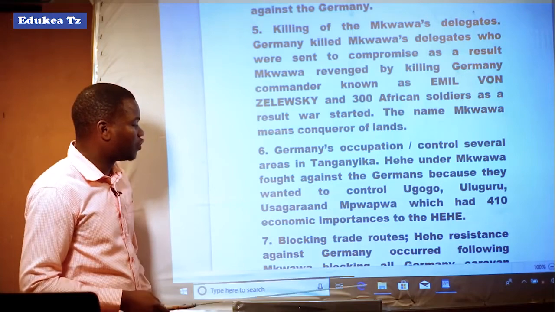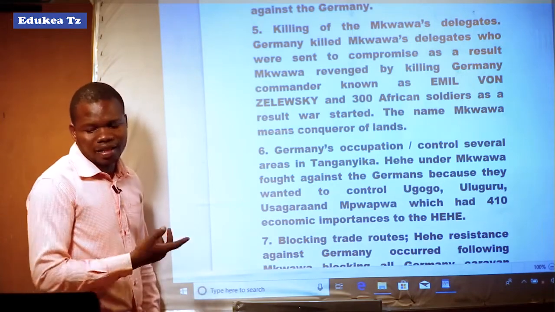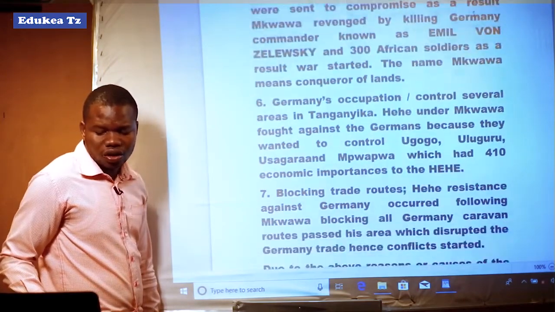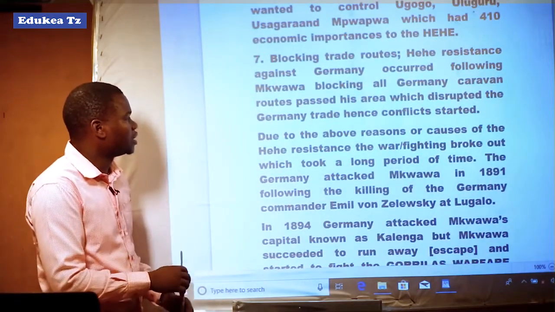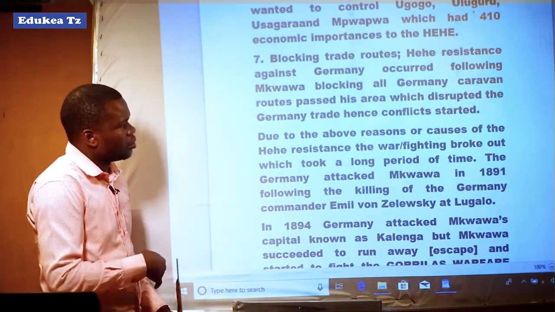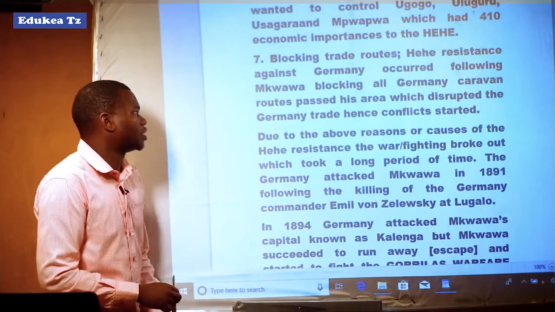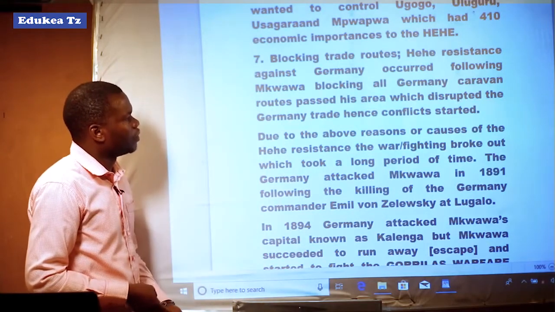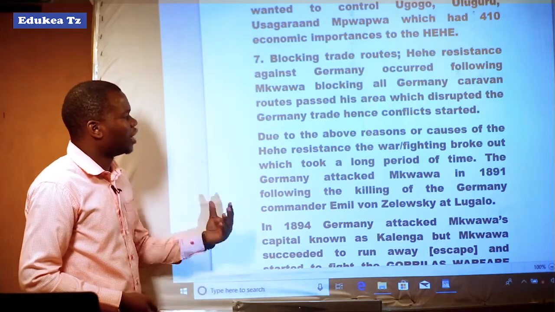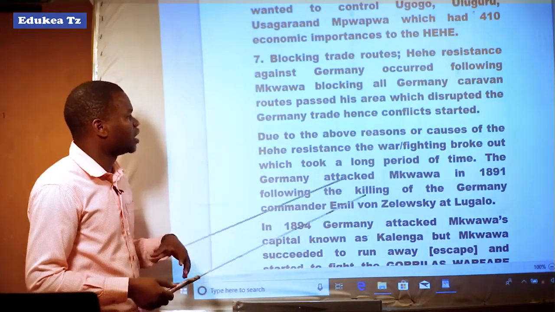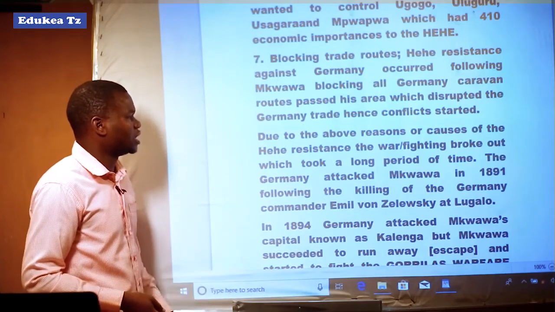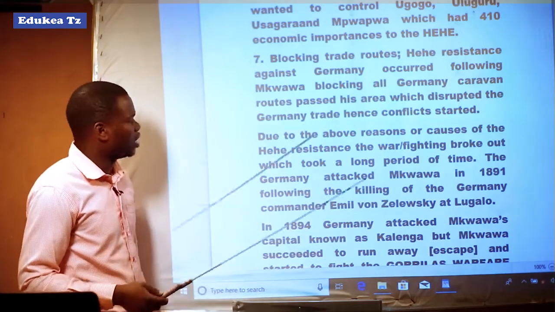Also, the blocking of trade routes, another factor. The Germans blocked the trade routes which were prolonged by the Hehe as a result of Hehe resistance. And here is where the conflict started between the Germans and the Hehe.